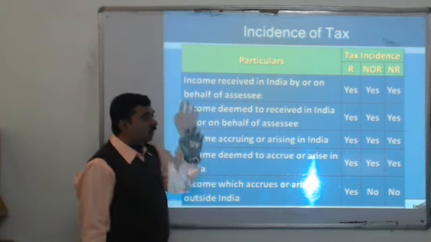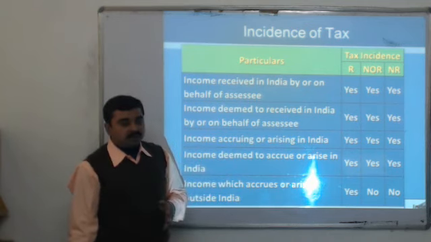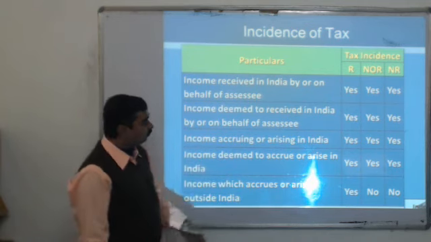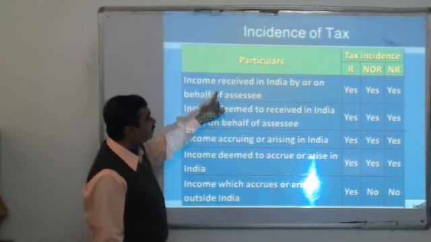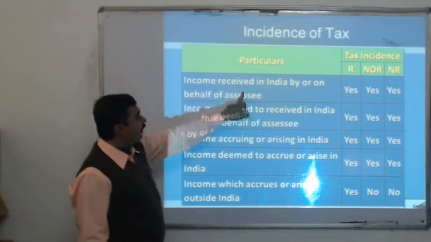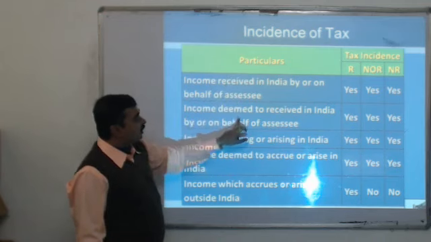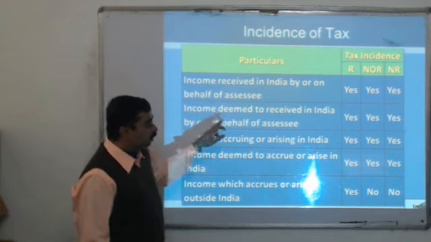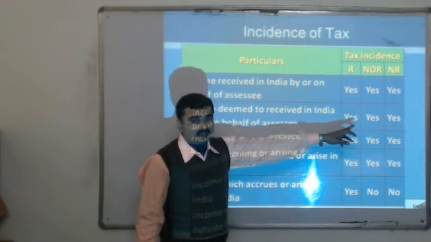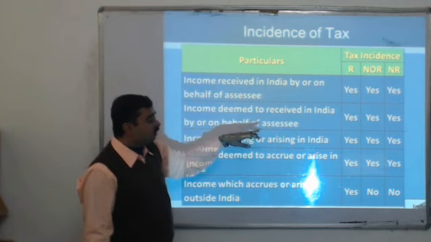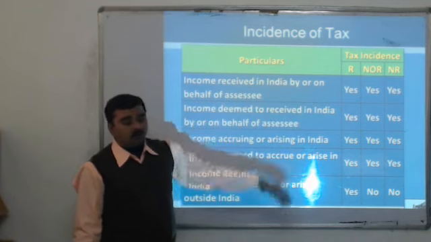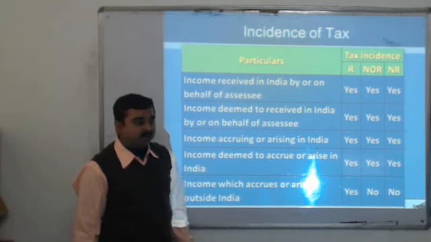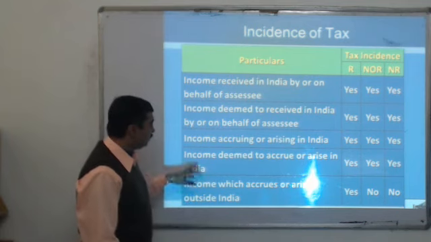So whether a person is resident, non-ordinary resident or non-resident, the person has to pay tax because income is received in India. If income is deemed to be received or earned from India, then also all of them, whether resident, non-ordinary resident or non-resident, have to pay the tax.